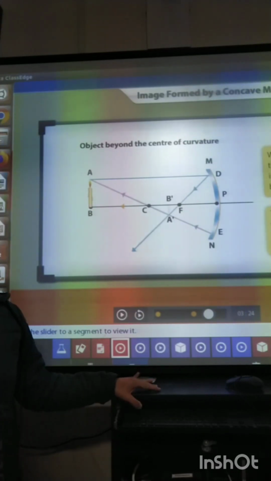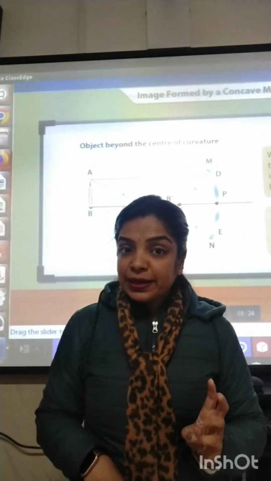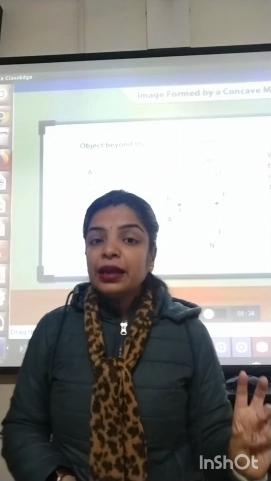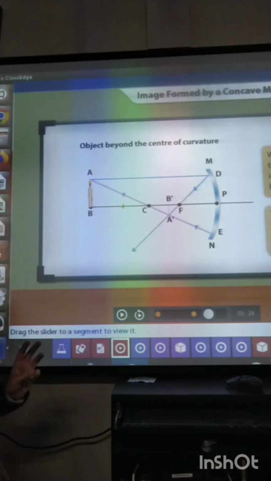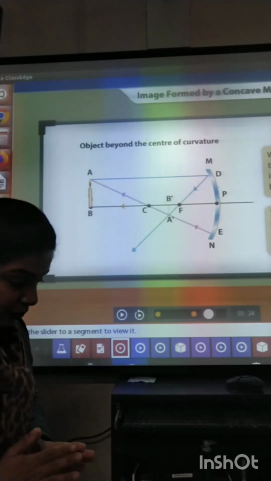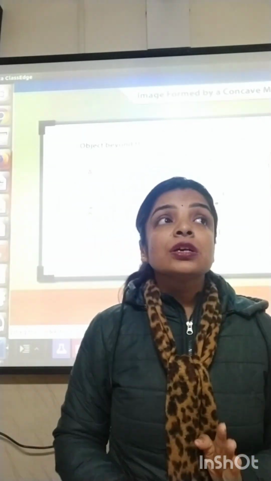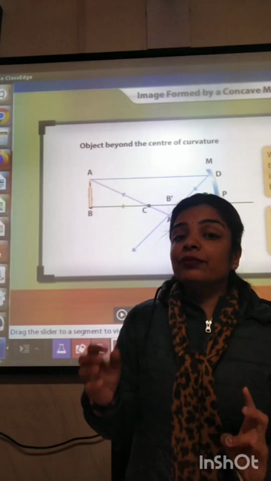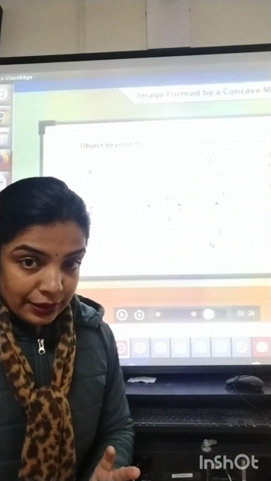Okay? So we have studied two cases, that is when the object is placed at infinity and when the object is placed beyond the center of curvature of a concave mirror. Image formation के लिए there are some laws of image formation, that image will be formed only when the reflected rays intersect each other. ठीक है?